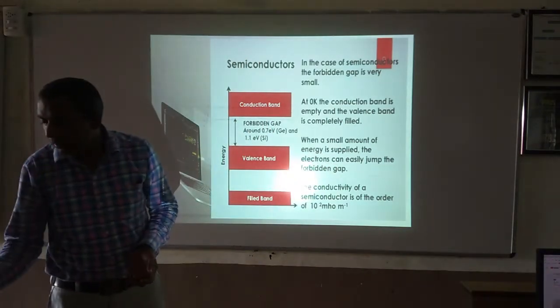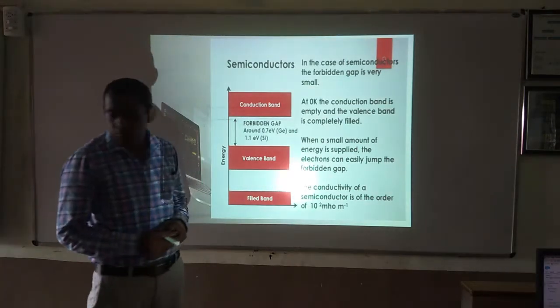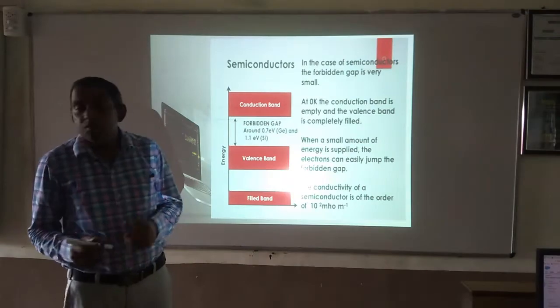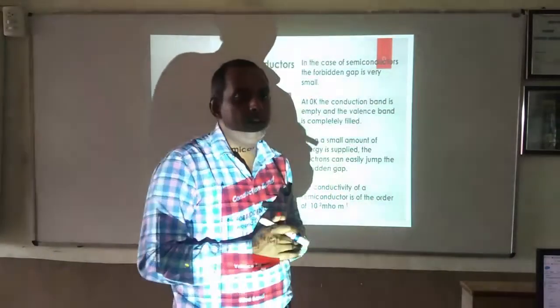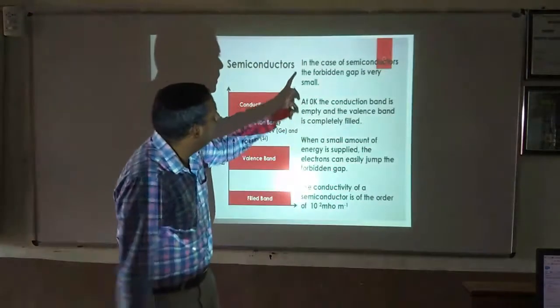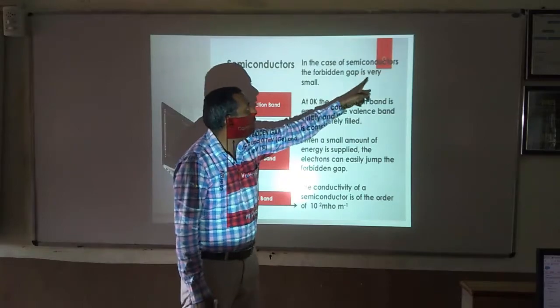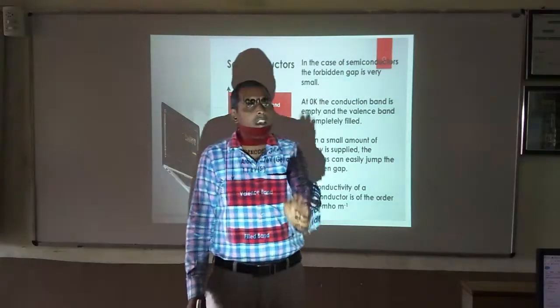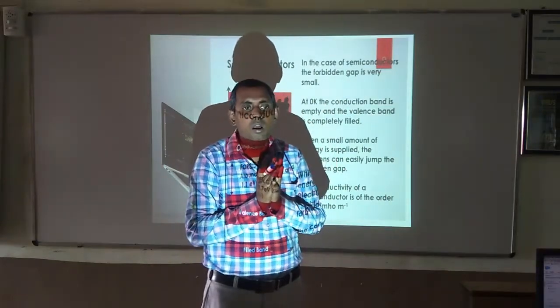So what happens in semiconductors? Semiconductors are those substances whose electrical conductivity lies between insulators and conductors. In the case of semiconductors, the forbidden energy gap is very small. So there will be an energy gap, but that energy gap is very small.